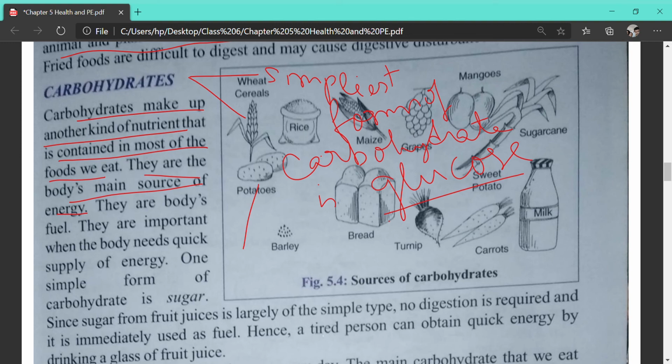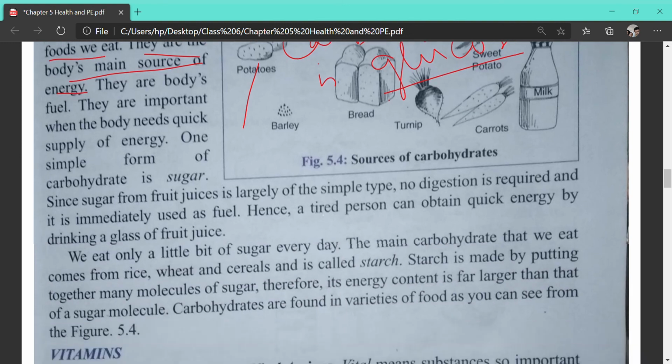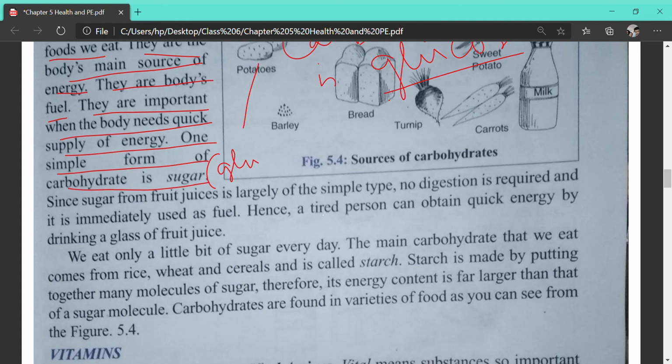So they are the body's fuel. They are important when the body needs a quick supply of energy. One simple form of carbohydrate is sugar. I told you sugar is the simple form, but you should write down glucose over here. Sugar from fruit juice is largely of the simple type, so no digestion is required. Just now I told you that glucose needs no digestion, and is immediately used.